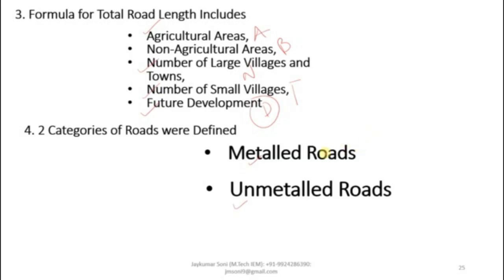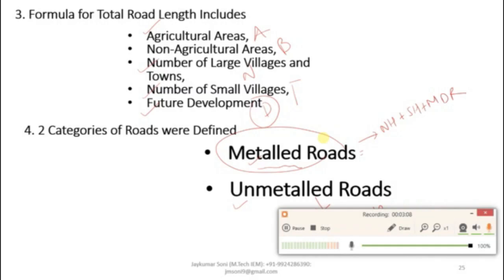If you are calculating the total length of metal roads, it will consider the cumulative road length of NH, SH and MDR. If you calculate the length of unmetal roads, it will combine the length of MDR and VR.